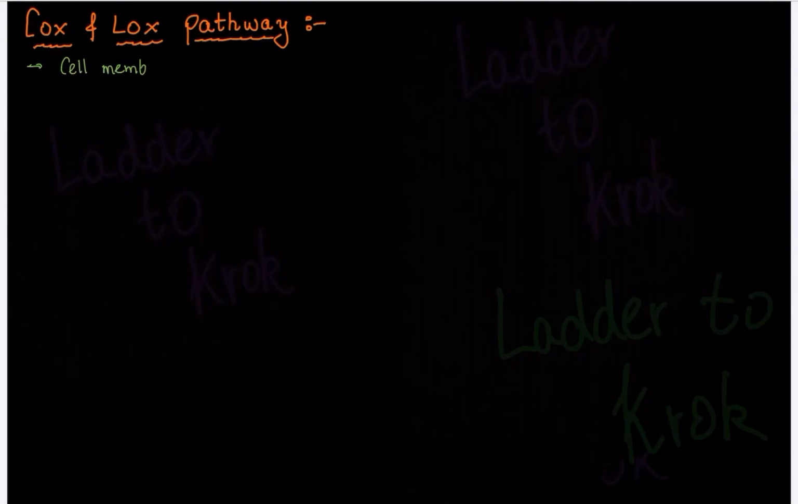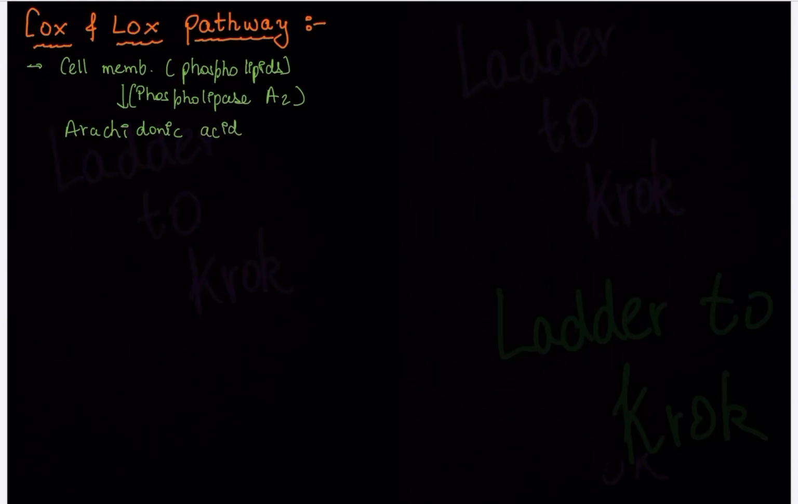First of all, the cell membrane. What is the cell membrane made up of? The cell membrane is made up of phospholipids. Now there is one enzyme known as phospholipase A2. This enzyme phospholipase A2 will convert these phospholipids into arachidonic acid, and this arachidonic acid is a 20 carbon compound. Now this arachidonic acid has two fates.